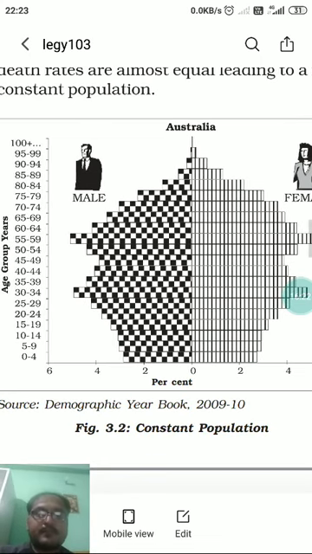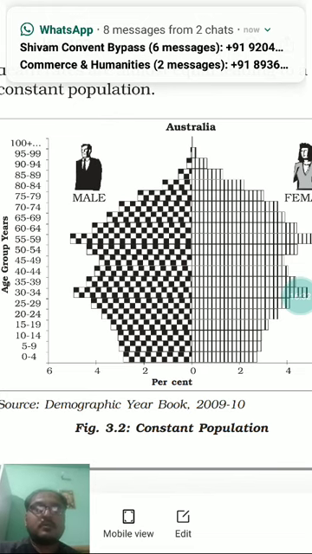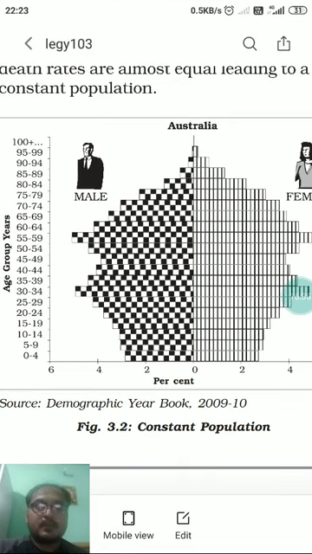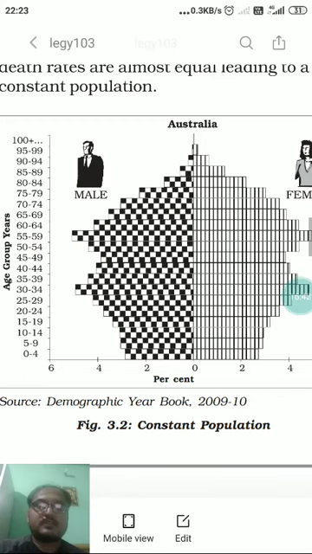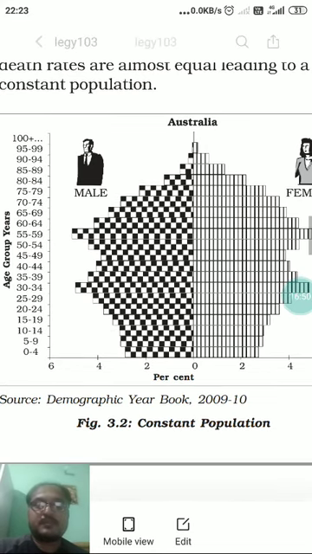In this case, due to better medical and sanitation facilities, life expectancy also increases. People are living a very good quality of life. Definitely after the age of 60 or 65 years, there is going to be an increase in the mortality rate of the older population, but that too in a steady way, not abruptly, not at random.